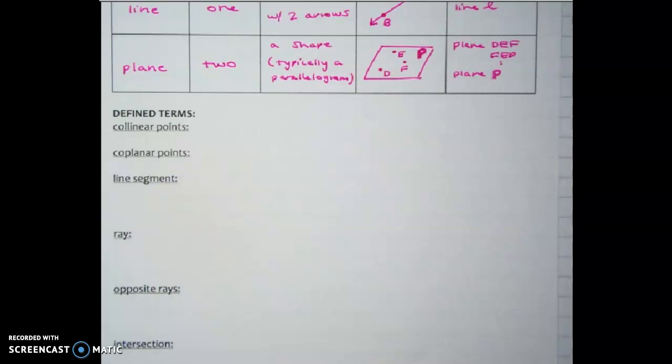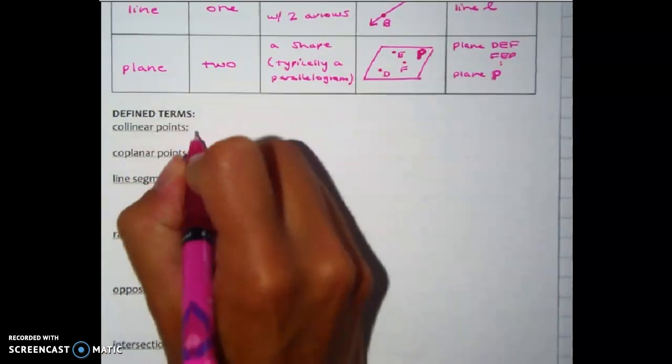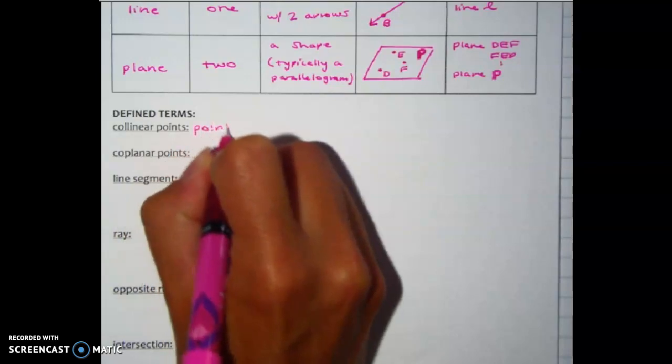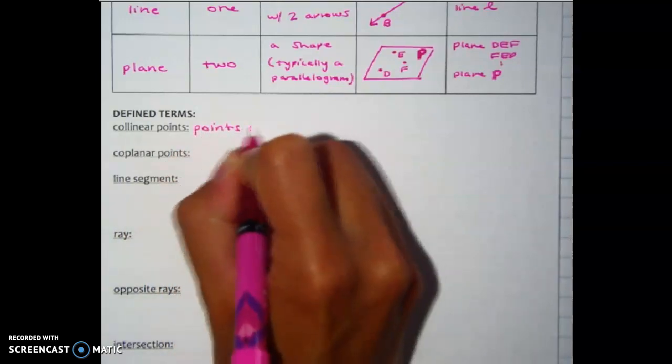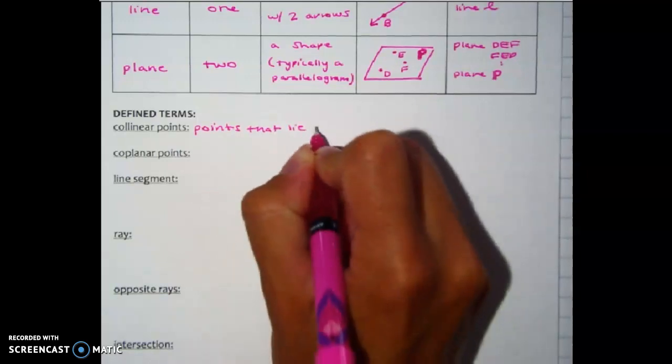So the first one is collinear points. Now, in class, I would have called on a student and said, take a guess at what you think it means. And you all are spot on. You're thinking it's points that are on the same line, co and linear, and you are correct. Okay, so we'll define it as points that lie on the same line.